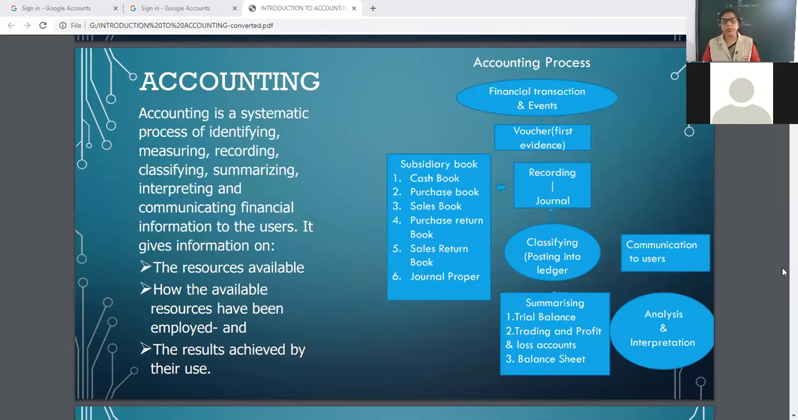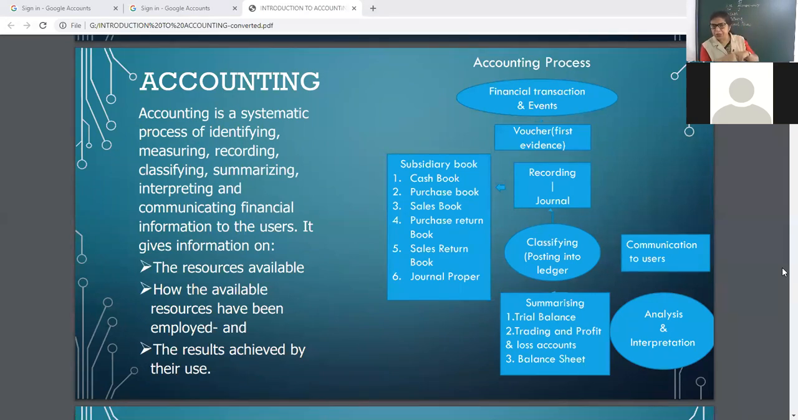Okay. Now next is sales book. Same as purchase book, sales book is prepared for credit sales of goods, because cash sales are already entered in cash book. That's why sales book means outflow of goods on credit basis will be entered in sales book. Clear?